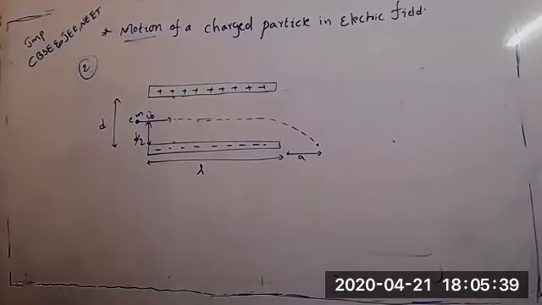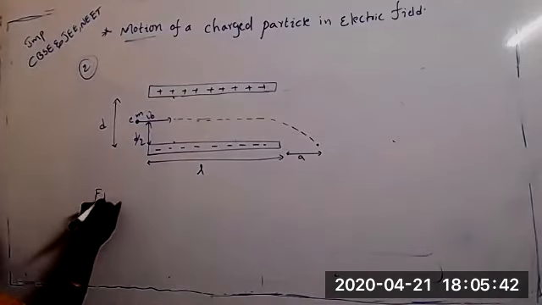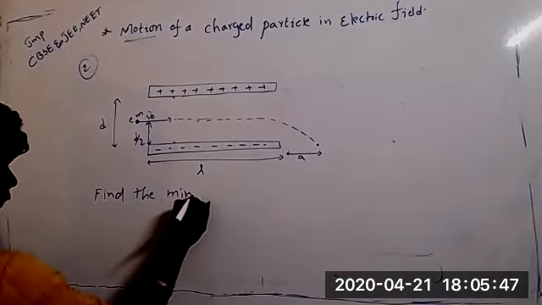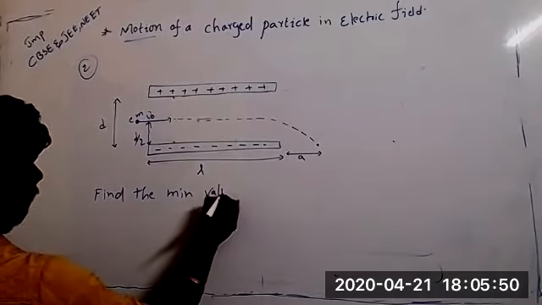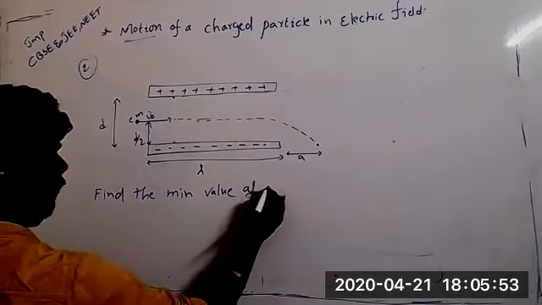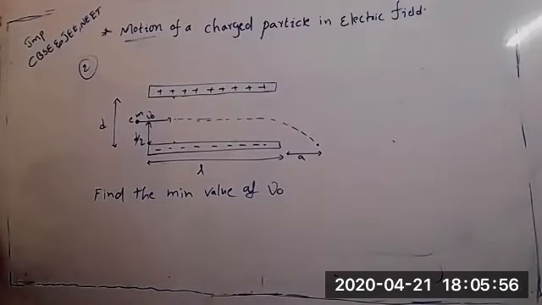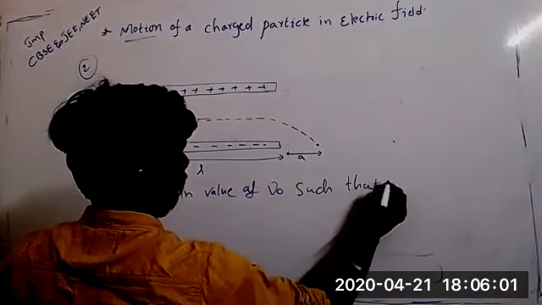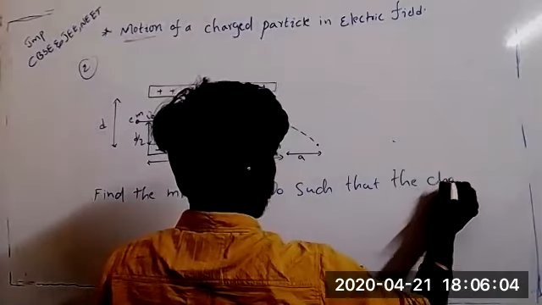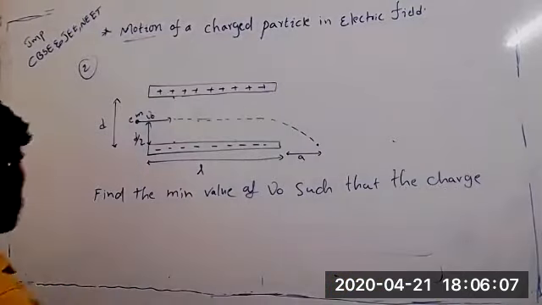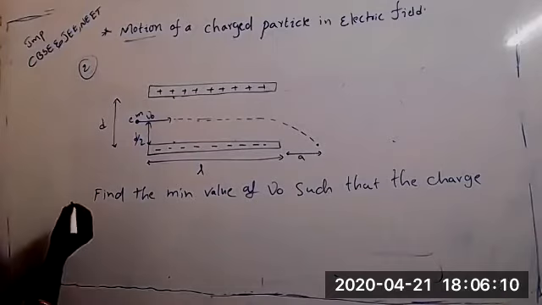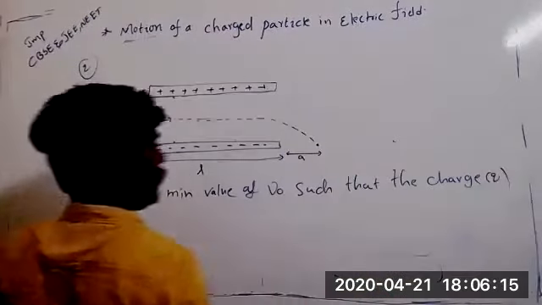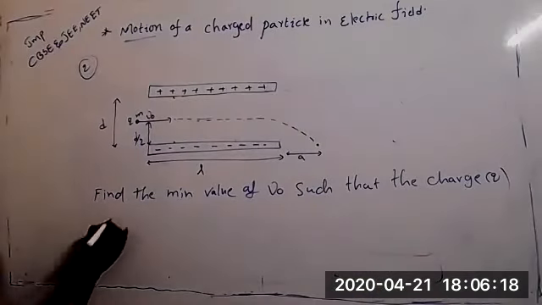Now see, the question is: find the minimum value of V naught such that the given charge Q crosses the plate.